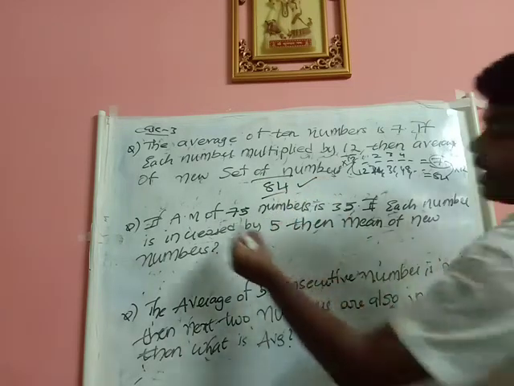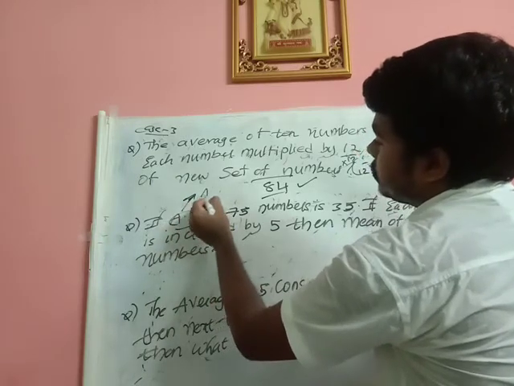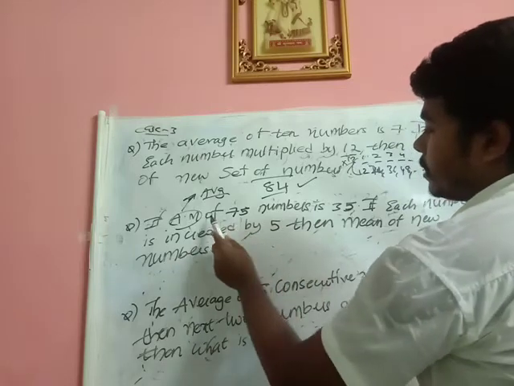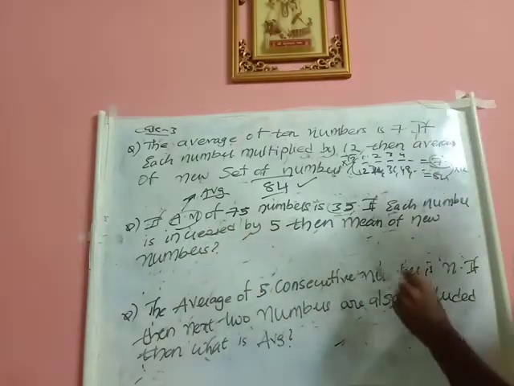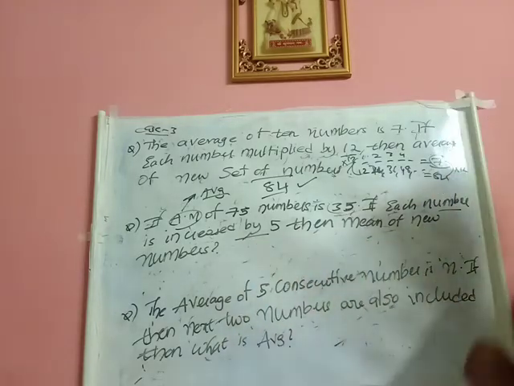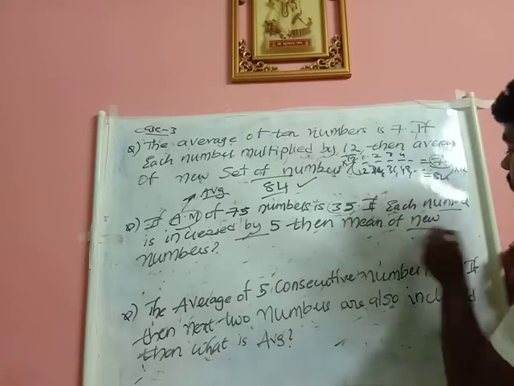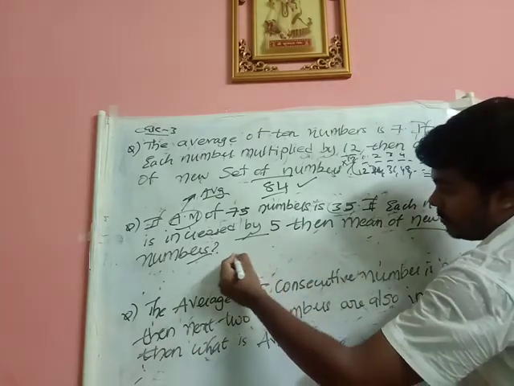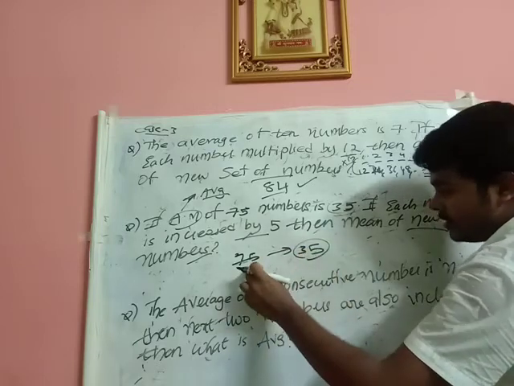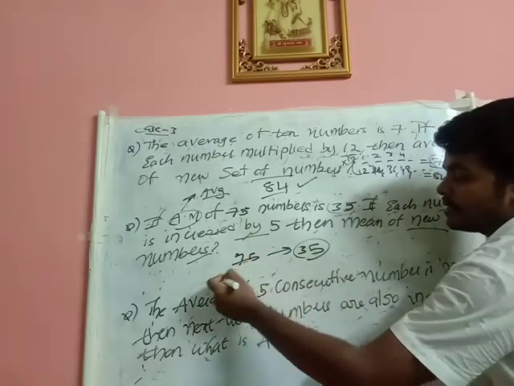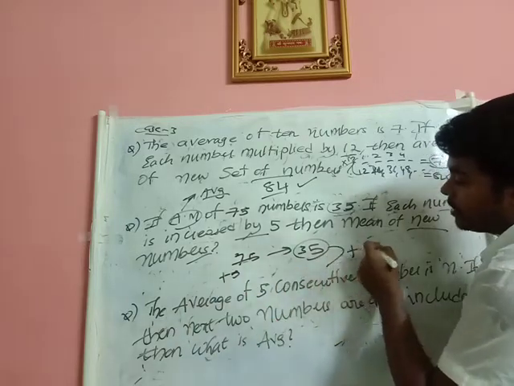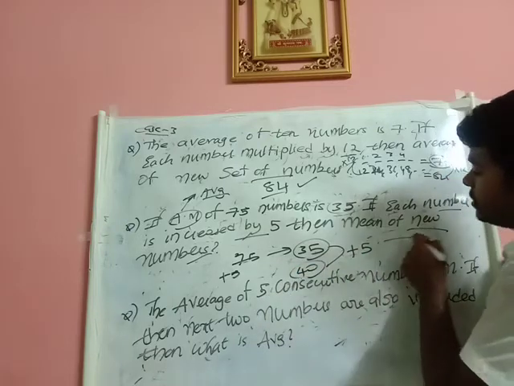Now coming to this. Arithmetic mean is nothing but average, friends. You just don't get confused. If they give arithmetic mean, you just take it as average. He has given that the arithmetic mean of 75 numbers is 35. If each number is increased by 5, then the mean of the new numbers is? Now see, for 75 numbers, the average is 35. He is increasing each term by plus 5. So whatever operation you are doing to the terms, the same operation should be done to the average. So what is 35 plus 5? 40. So the average of the new terms is 40.